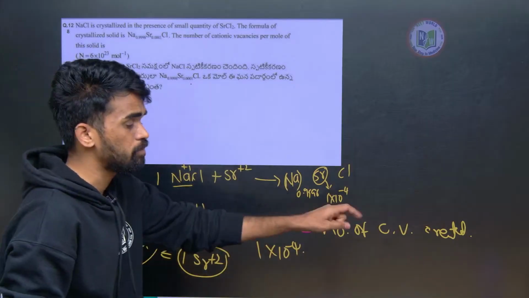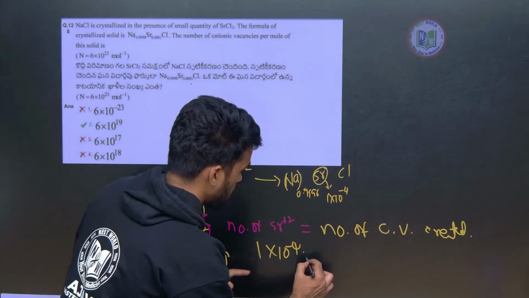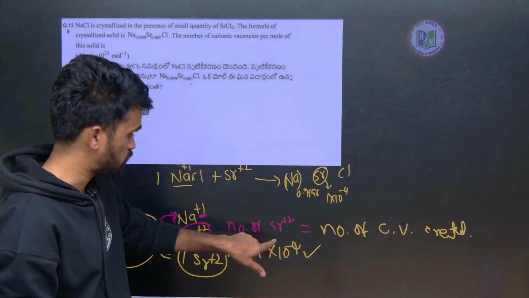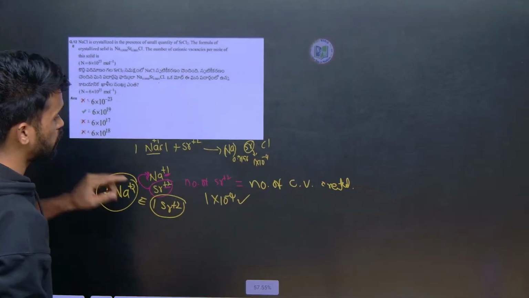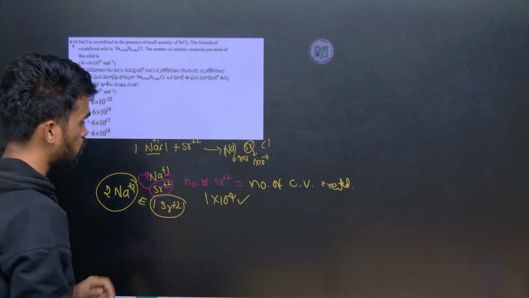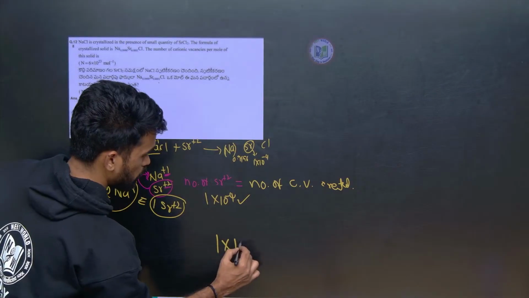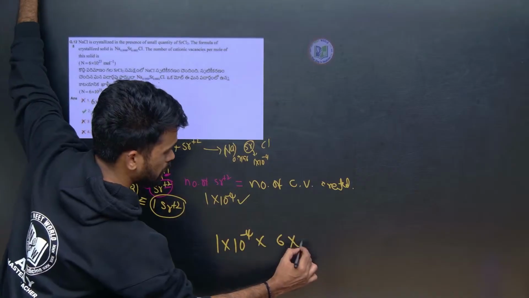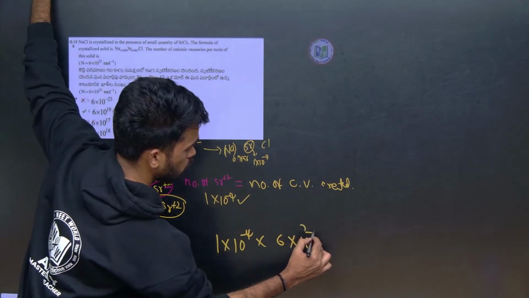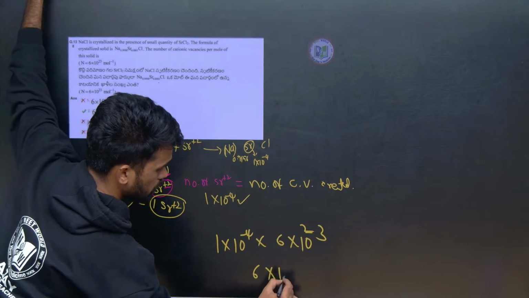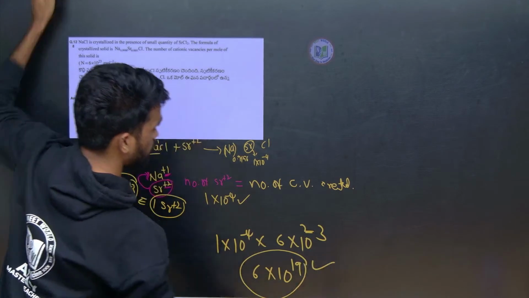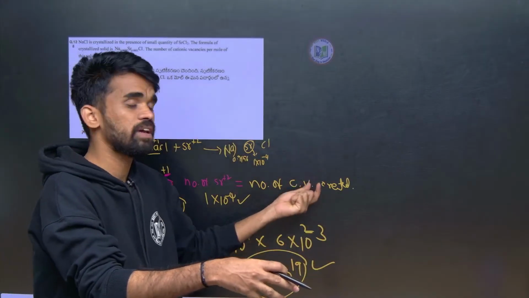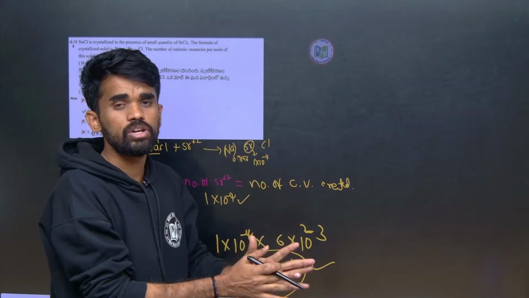How many cationic vacancies are also created? That is also the same number of moles, this value only. Now for 1 mole, we can say 1 into 10 power minus 4 into Na. What is the value of Na here? Avogadro number, given as 10 power 23. So what is our answer? 10 power 19. This many Sr+2 ions are added, or this many cationic vacancies are created. This is how you need to understand this.